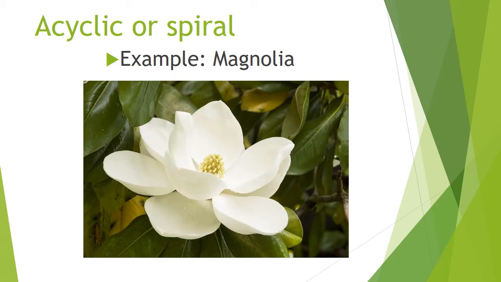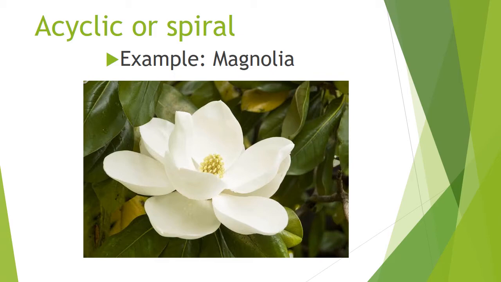So that is cyclic. So here acyclic means absence of cyclic, or spiral. So here the floral parts are arranged in a spiral manner on the elongated fleshy torus. Spiral manner. Look at this picture carefully. That is an example for acyclic or spiral. Okay, that name is Magnolia. Magnolia.